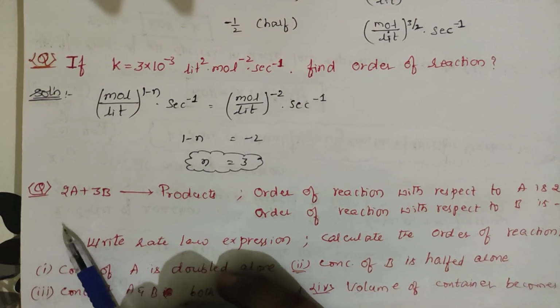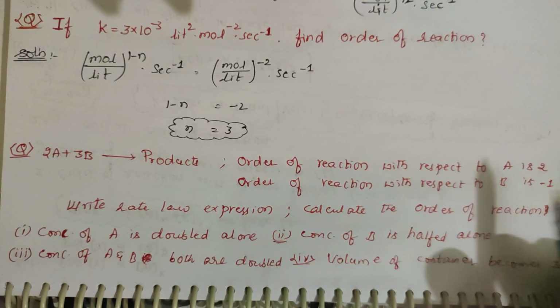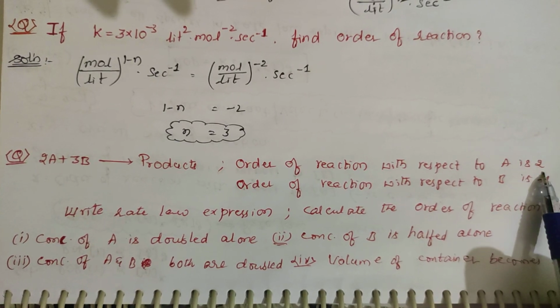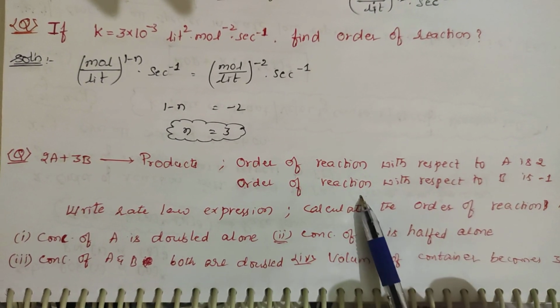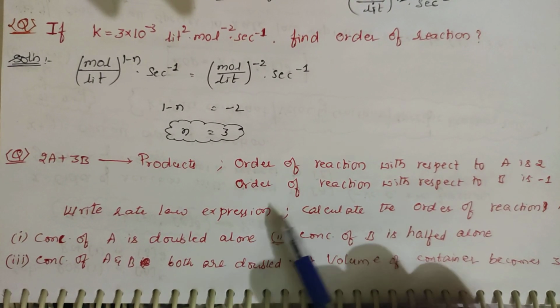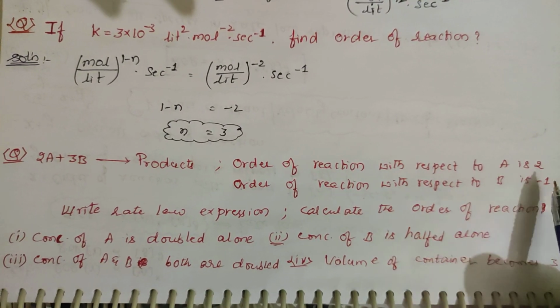Okay. Let us take one more question. 2A plus 3B gives rise to products. The order of the reaction with respect to A is 2, and the order with respect to B is minus 1. Write the rate law expression. With respect to A, the concentration to the power X, he has given the value of X.